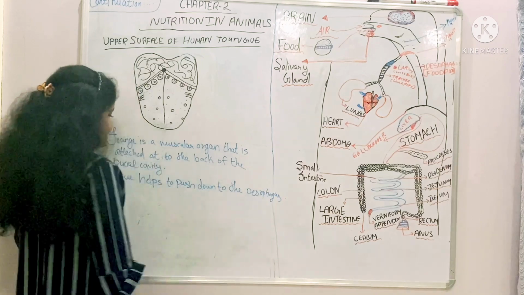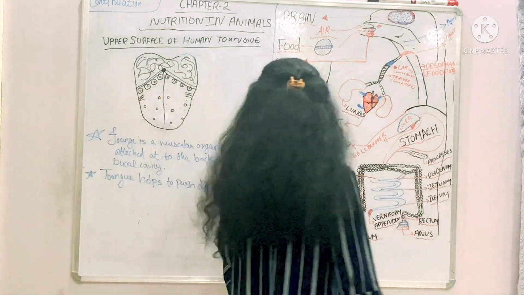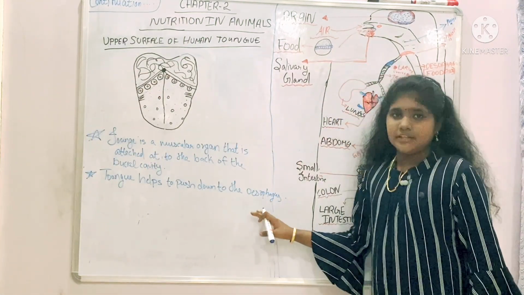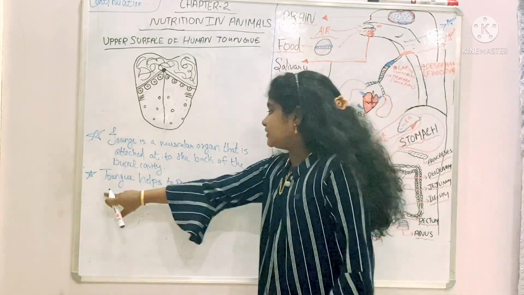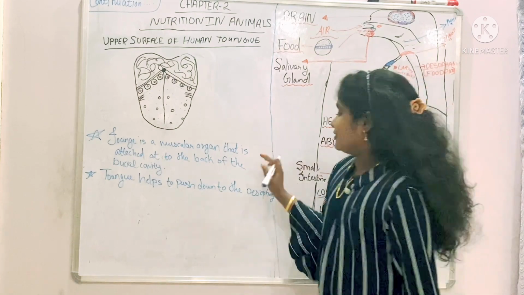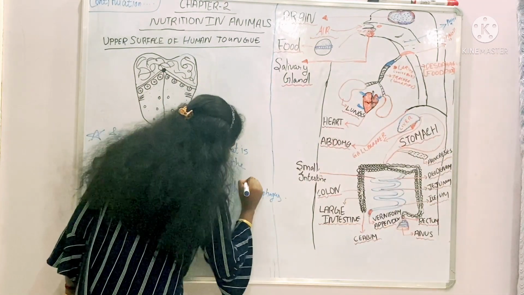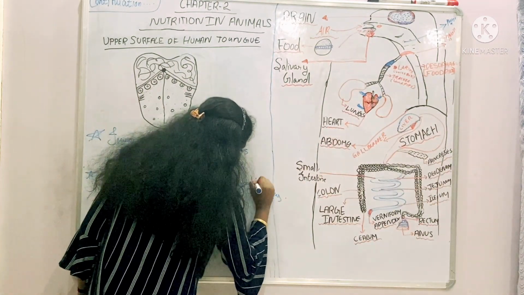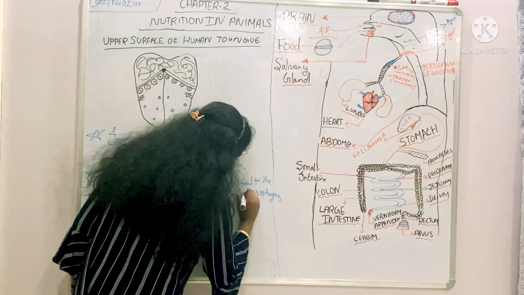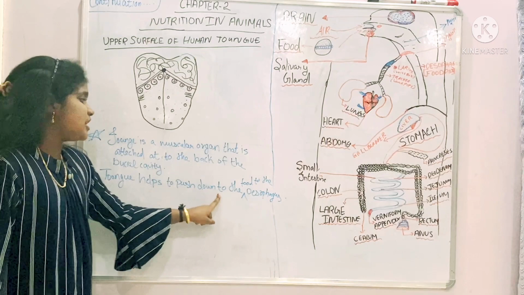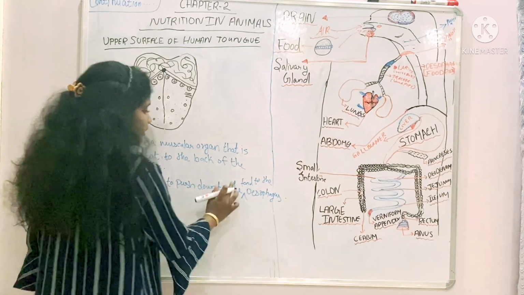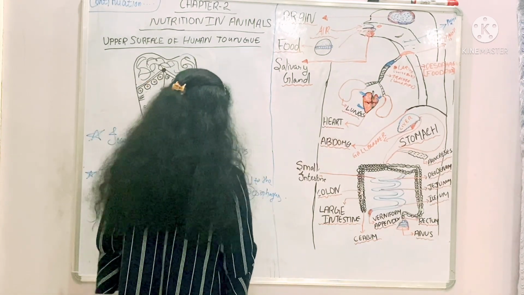Esophagus means food pipe, I think you have all studied it. So the tongue helps to push down the food to the esophagus.